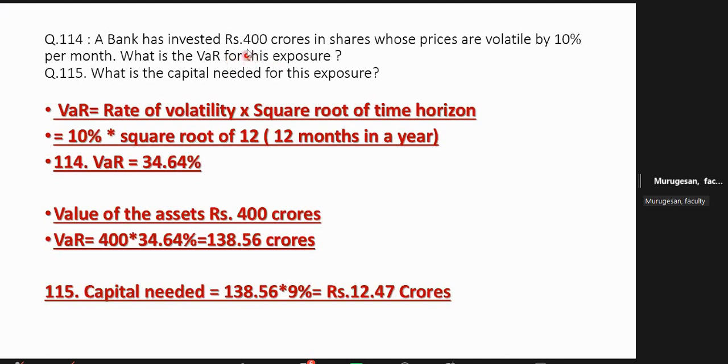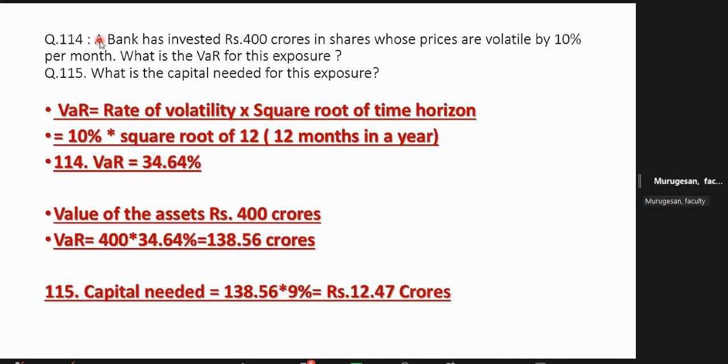So here is a bank. The month may have given. What is the VaR for this exposure, within brackets, for a year. So here they have not given specifically, but definitely you have to assume, because they have already given per month. Okay, madam, so the same rule, same formula: VaR is equal to rate of volatility per month